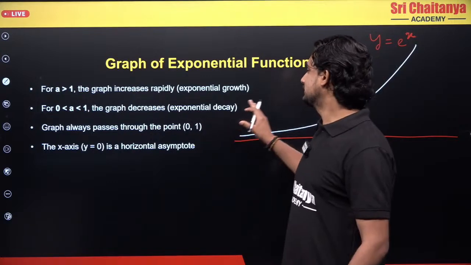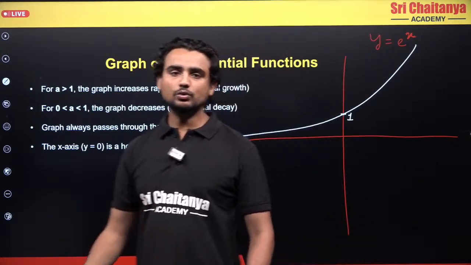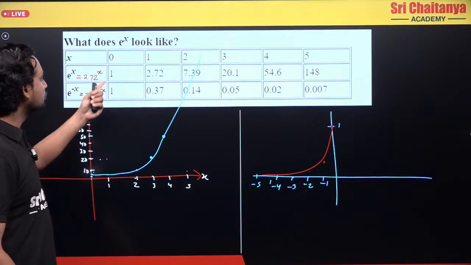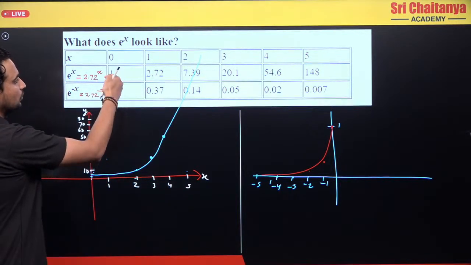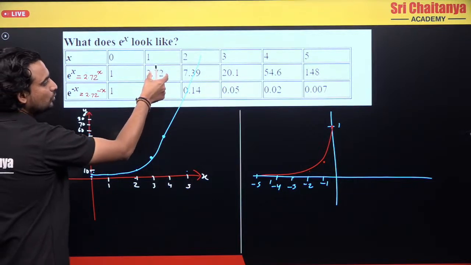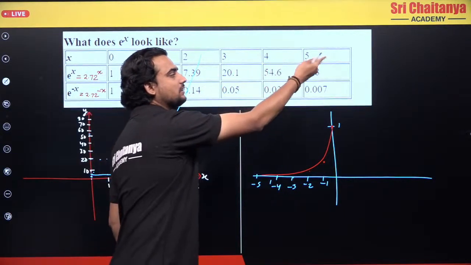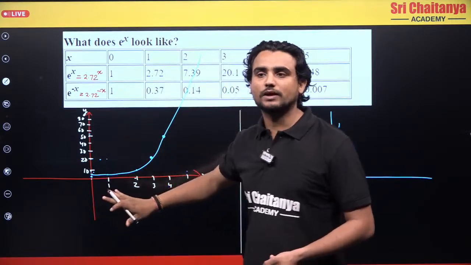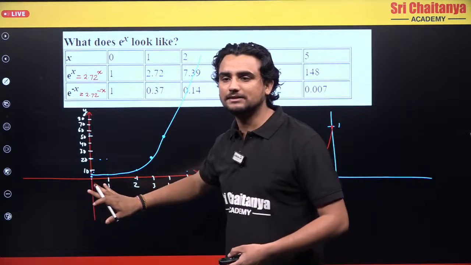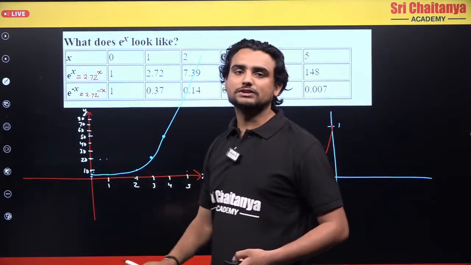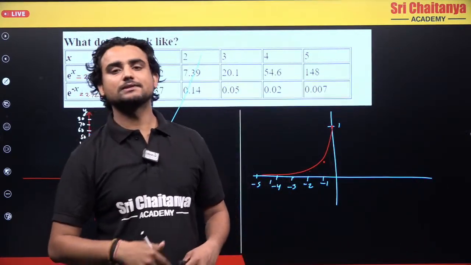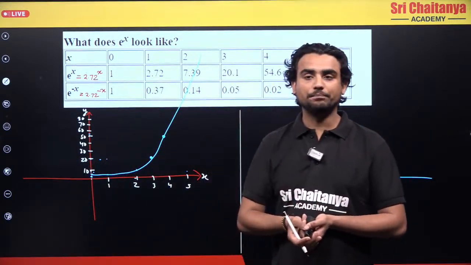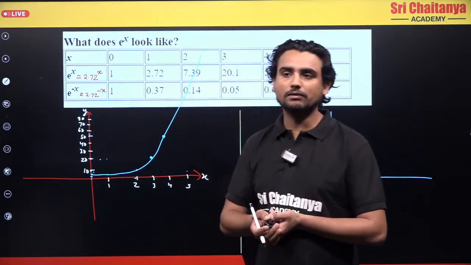Is this valid only for e? No. If you take the value of, let's suppose, instead of e I take a as 2, so 2 raised to power 0 is 1, same here, and this will become 2, 4, 8, 16, 32. The method is the same, in a similar way, the only thing changing is the value of a. There is nothing different. I hope it is clear how you make exponential graphs, because this is very important and later on it will be very useful for you.